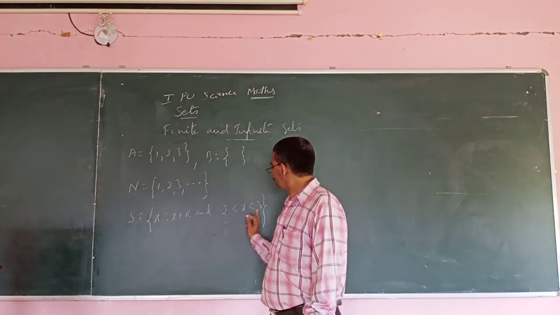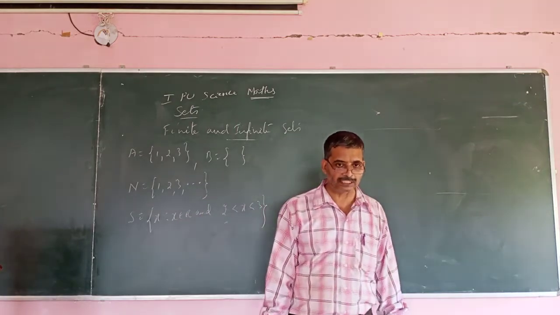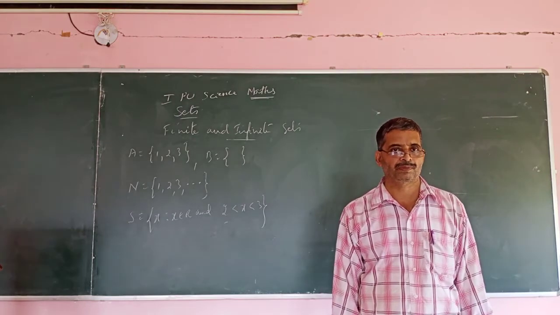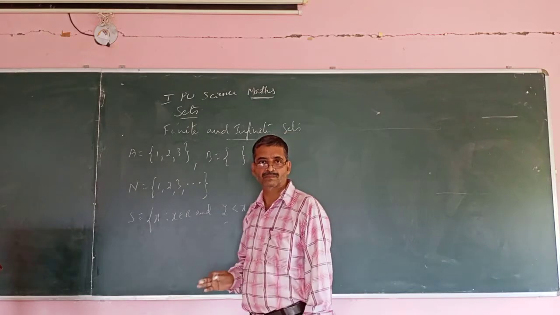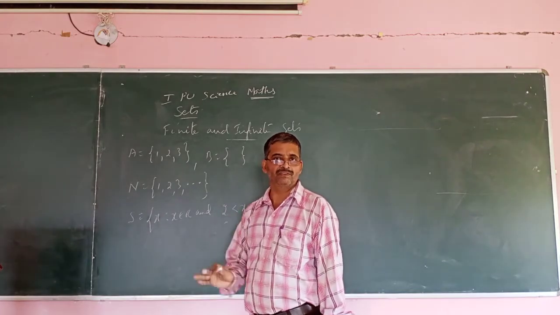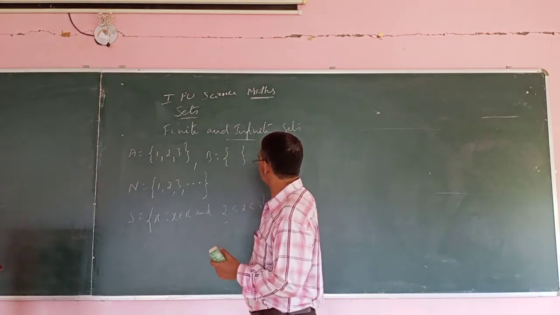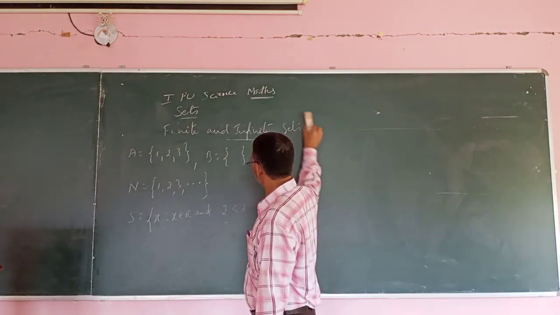Again, in the previous example I considered x an integer. What about this set? Between 2 and 3 we have real numbers. How many real numbers are there between 2 and 3? There are infinitely many real numbers. So again it is an infinite set. A set with infinitely many elements is called an infinite set.